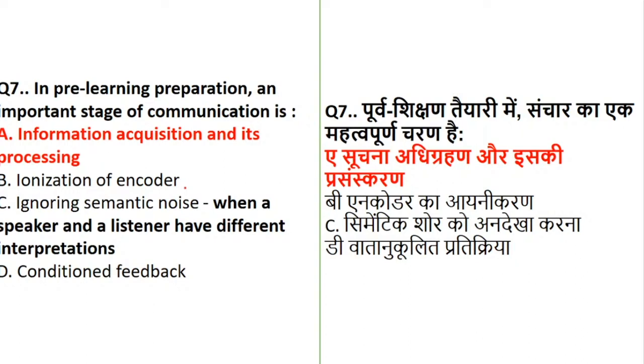Now, ignoring semantic noise: many students have a doubt in this. Basically it is when a speaker and a listener have different interpretations. If I am the speaker, what I interpret and what you interpret differ, we call it ignoring semantic noise. But here it was a pre-learning stage, so information acquisition and its processing is one of the important stages of communication.